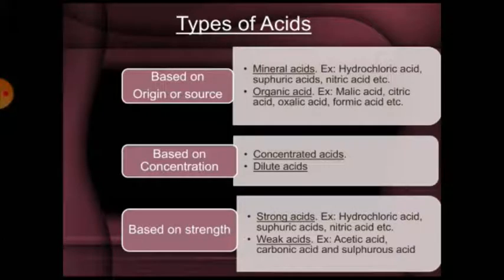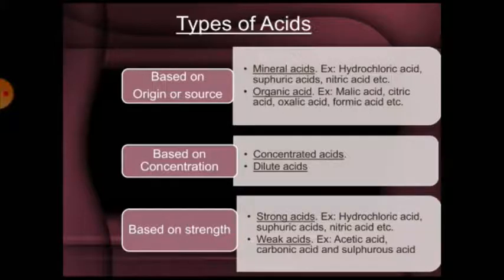Types of acids. It is characterized on the basis of source, concentration, and strength. On the basis of source, it is of two types, mineral acids and organic acids.